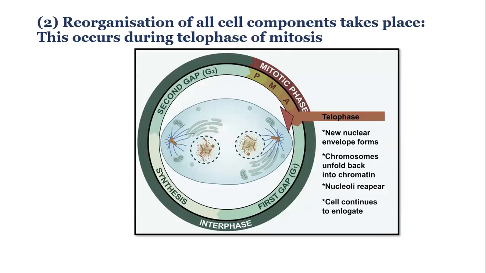Moving on to the next option, the G2 or second gap phase is marked by reorganization of cell components. The cell grows, it forms more organelles and proteins, and basically readies the cell for next phase, that is mitosis.